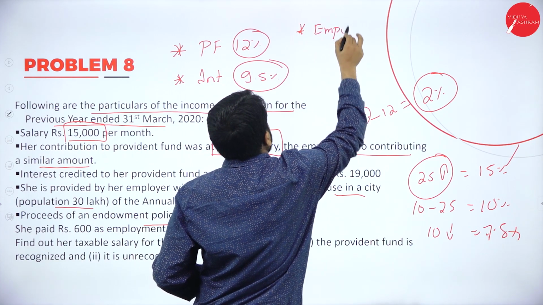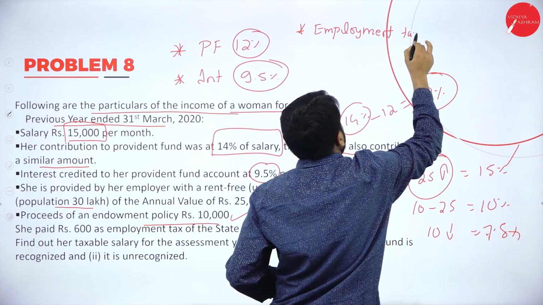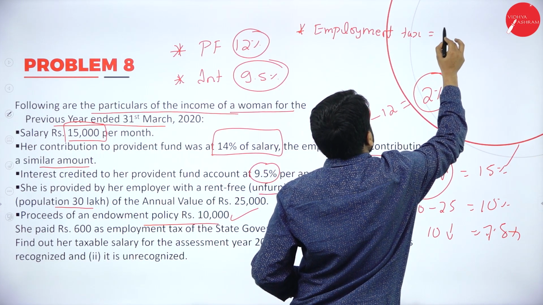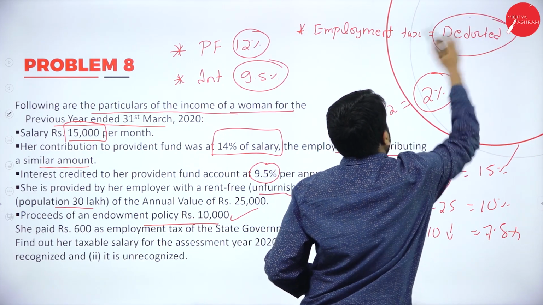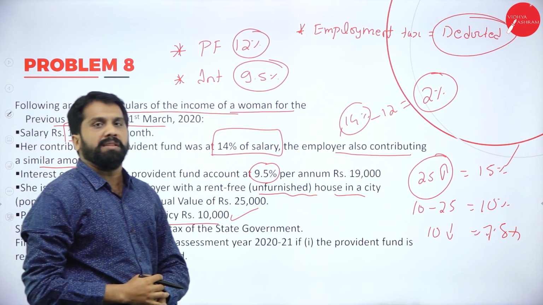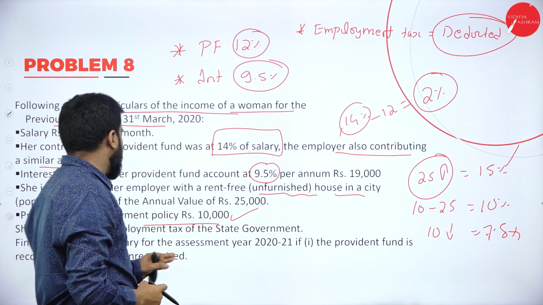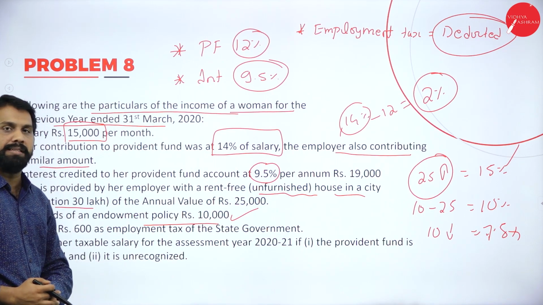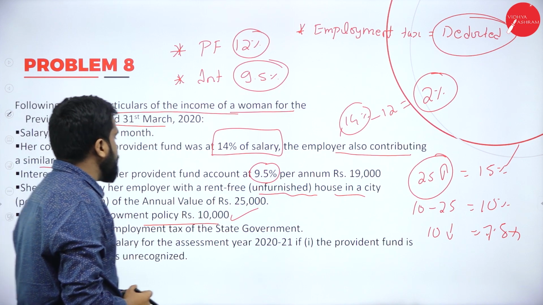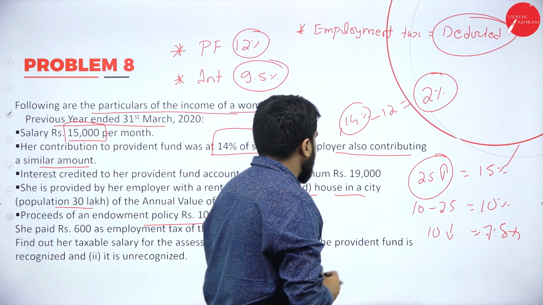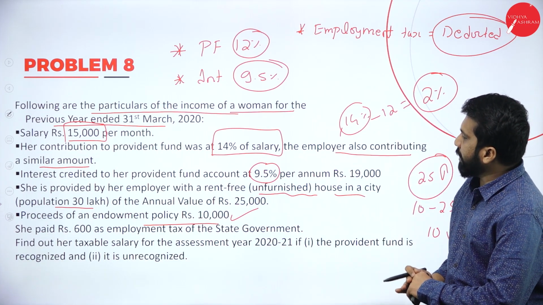Employment tax has to be deducted at the end. Whatever employment tax is paid, normally it is 200 per month, means 2,400. In this, they have paid only 600. Now, find out her taxable salary for assessment year 2021 if it is provided with Provident Fund as well as